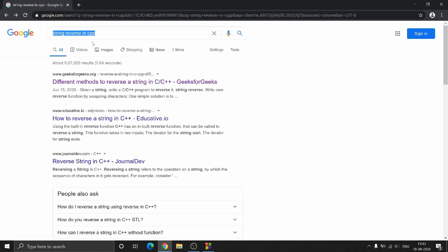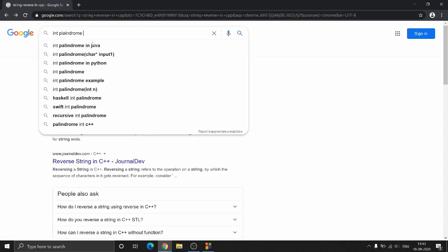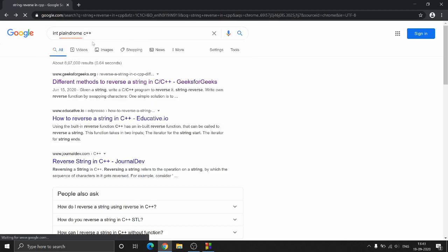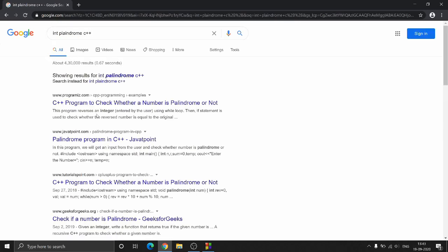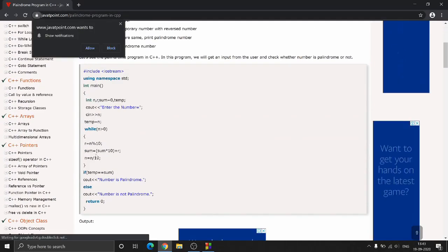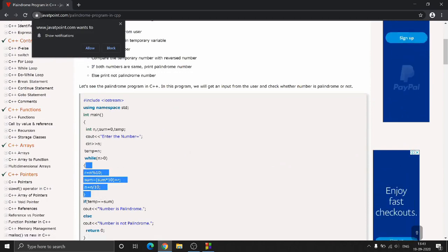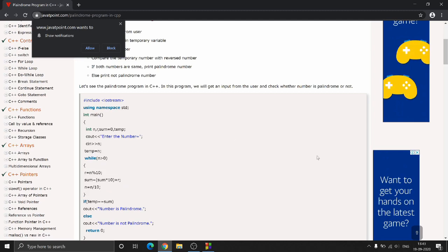So let's say int palindrome C++. Why do I keep writing palindrome over here? So yeah, so this is what you do. So basically the same thing is going on over here. What this program does is it will find the reverse of the number using this logic. So basically reverse of a number is nothing but you extract every digit.